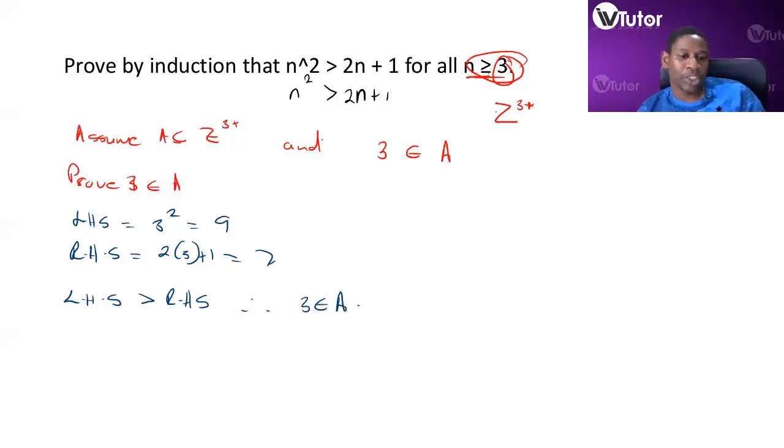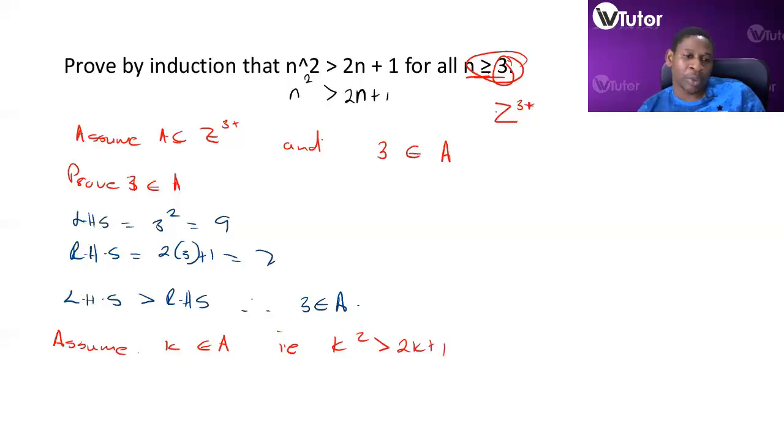Now, next, we need to assume k is an element of A, an arbitrary constant, right? So that is k squared is greater than 2k plus 1.